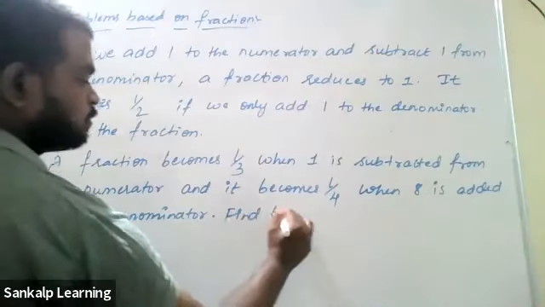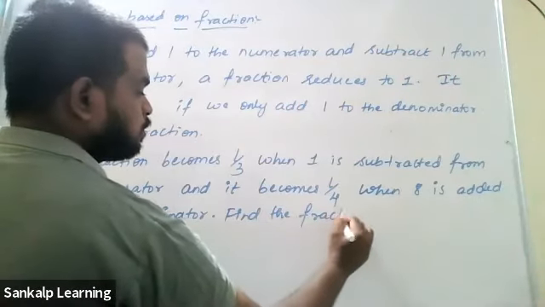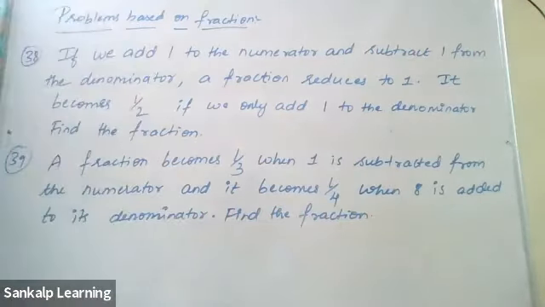Find the fraction. So do these two problems. Make it fast.